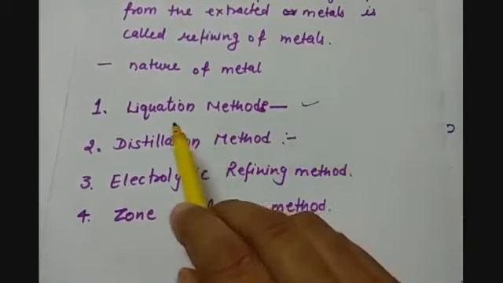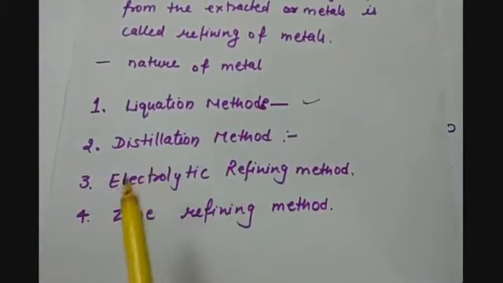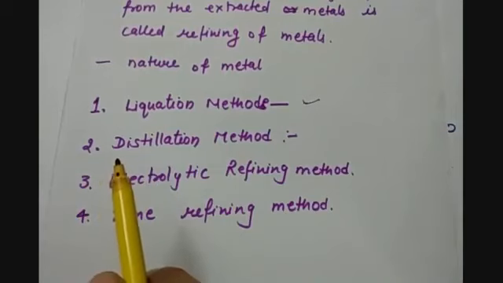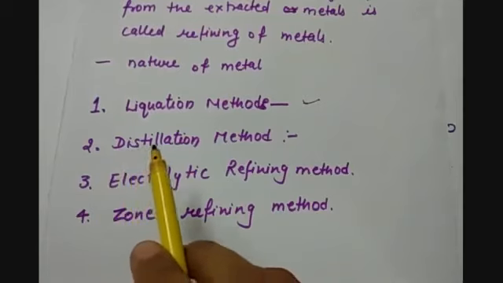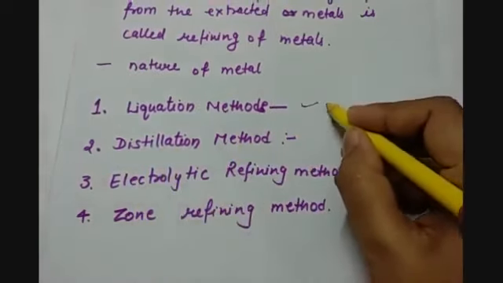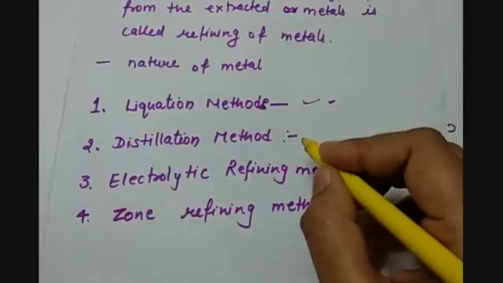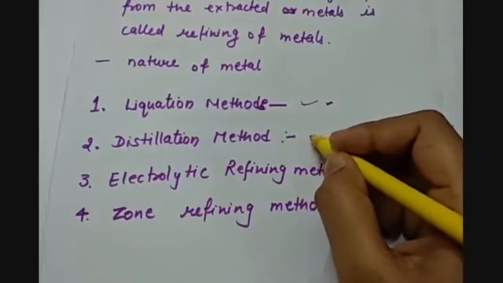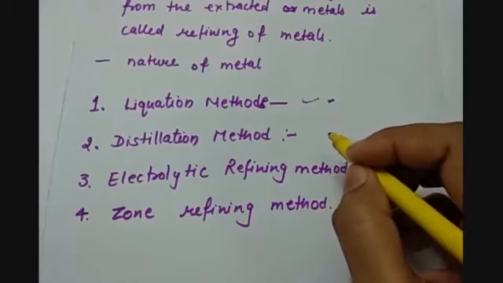As we know, whenever a metal which has been extracted from the ore is heated on a hearth, the metal having a low melting point will start melting and move down in the molten form, and the impurities will be left behind. But the basic condition is that there should be a difference in the melting point of the impurities and the metal. Then the second method is the distillation method. In this method, volatile metals like mercury and zinc are purified.